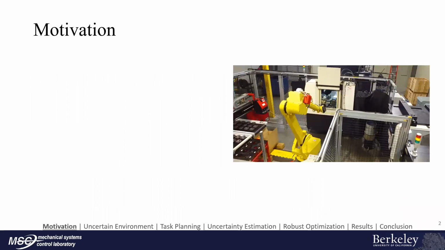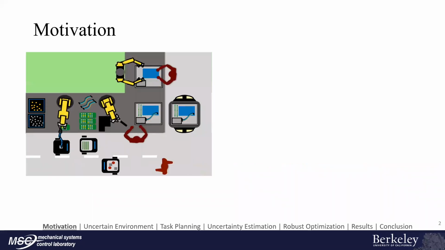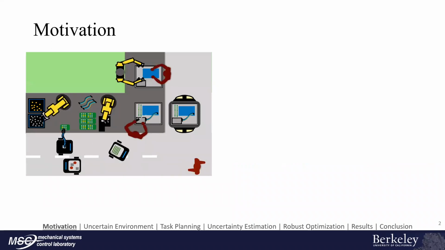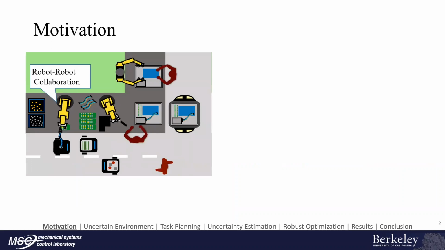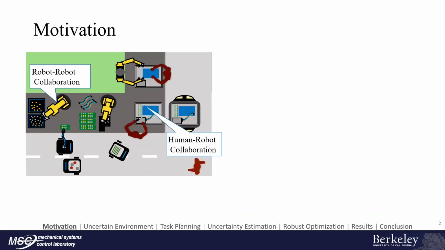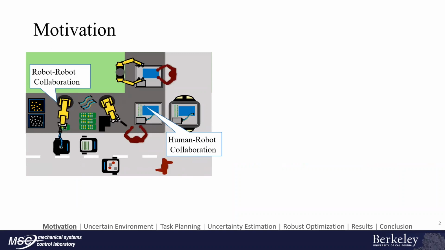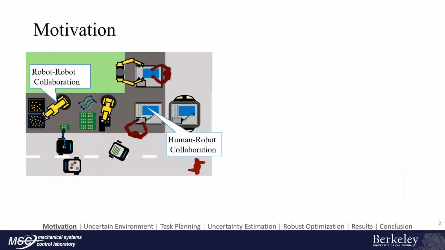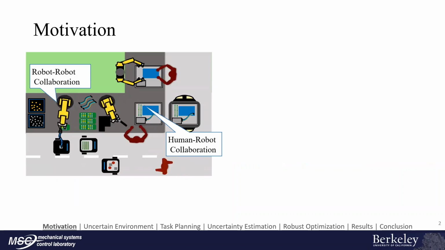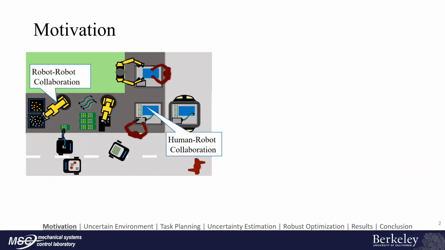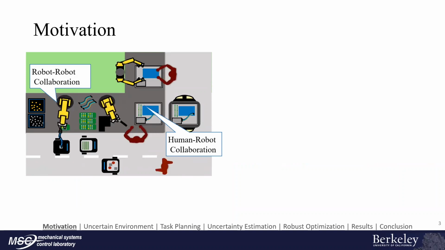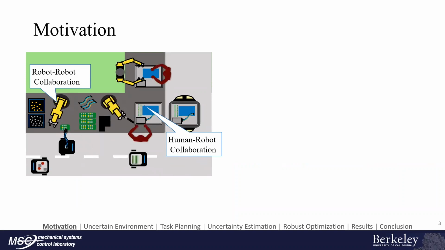Robotic systems have a large impact on our society. In manufacturing, robotic automation has increased productivity, but robots are restricted to designated areas without human workers. However, future factories require robots to perform tasks in collaboration with other agents, such as other robots and humans. The robots need algorithms that enable flexible behaviors and plan safely and efficiently in these uncertain shared spaces where other agents are present. These scenarios require robots to perform in uncertain environments.